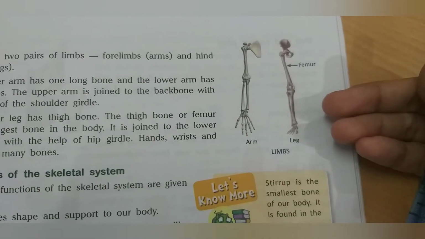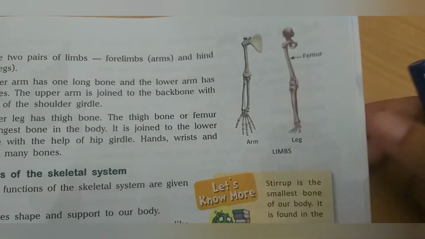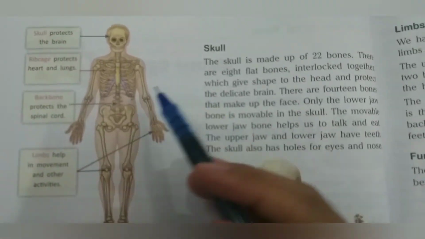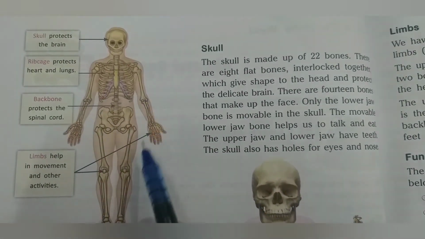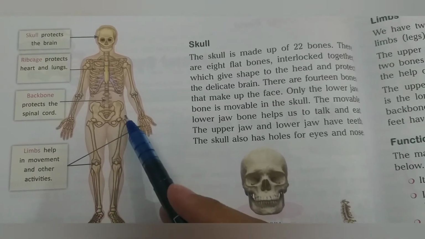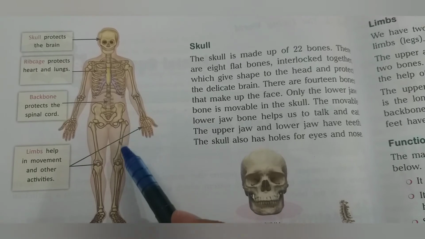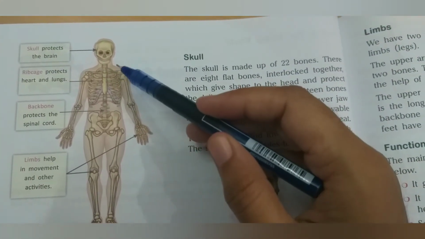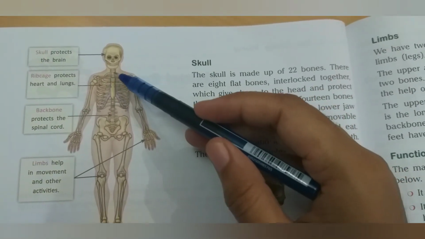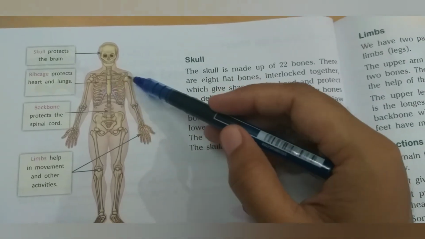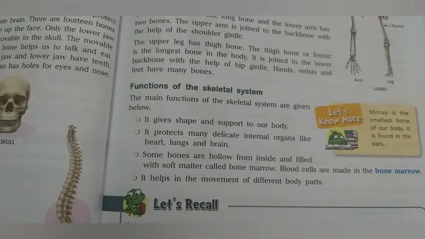Hand, wrist, feet, all these have many bones. Here you can see in this picture two pairs of limbs. This one is the thigh bone and this one is the hip girdle. It is attached, and here you can see the shoulder girdle. The upper arm is joined to the backbone with the help of this shoulder girdle. Okay. So now let's move on to functions of the skeletal system.